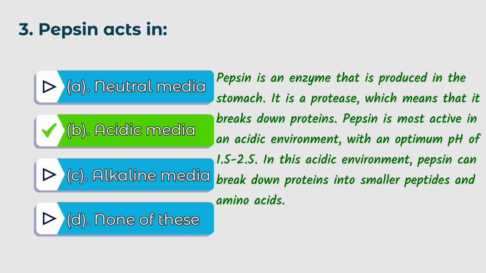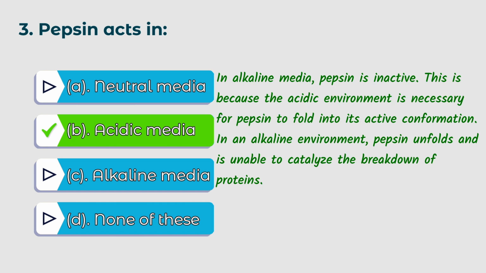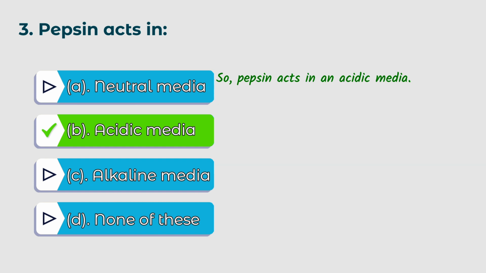Pepsin is most active in an acidic environment with an optimum pH of 1.5 to 2.5. In this acidic environment, pepsin can break down proteins into smaller peptides and amino acids. In alkaline media, pepsin is inactive. This is because the acidic environment is necessary for pepsin to fold into its active conformation. In an alkaline environment, pepsin unfolds and is unable to catalyze the breakdown of proteins. So, pepsin acts in an acidic media.